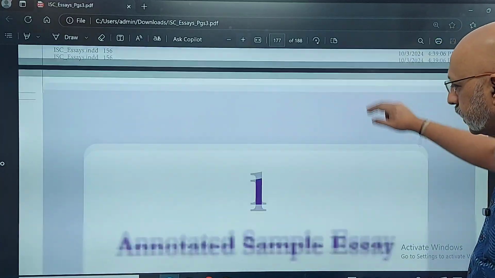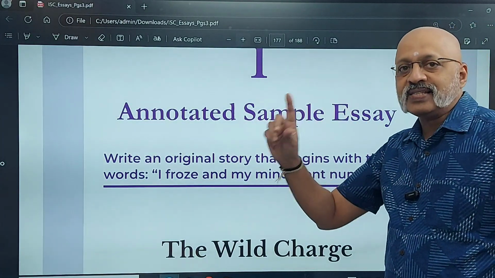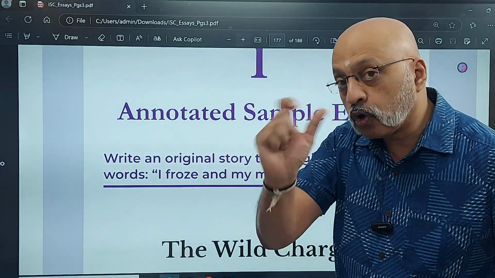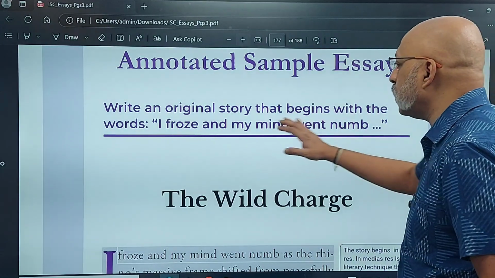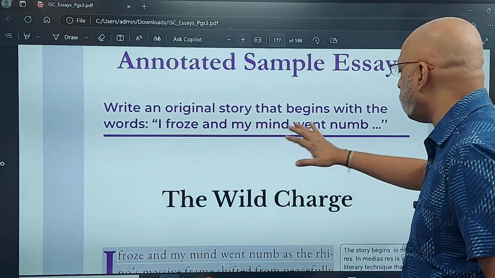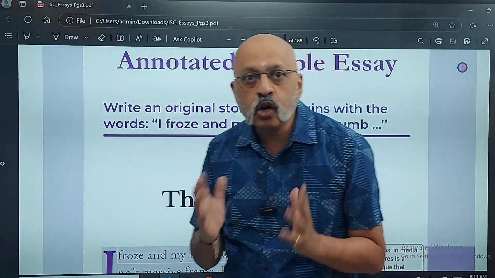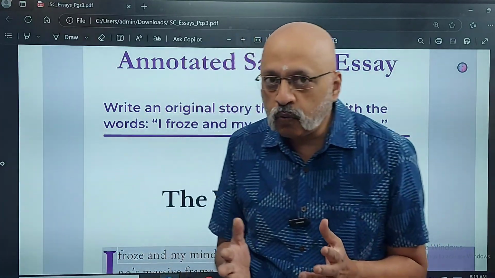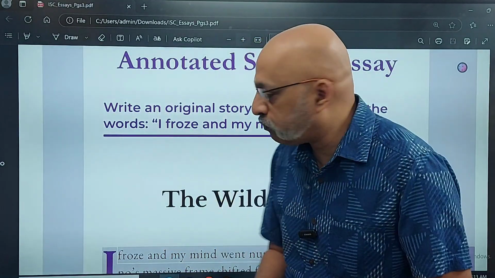Okay. Now let's read, and this is like an annotated one. One essay from each type has been annotated so that you get an idea of what all things you have to keep in mind. So this is an original story that begins with the words, "I froze and my mind went numb." So you see the first line has a lot of drama, has a sense of action, and it's very important that your first paragraph carries it forward.